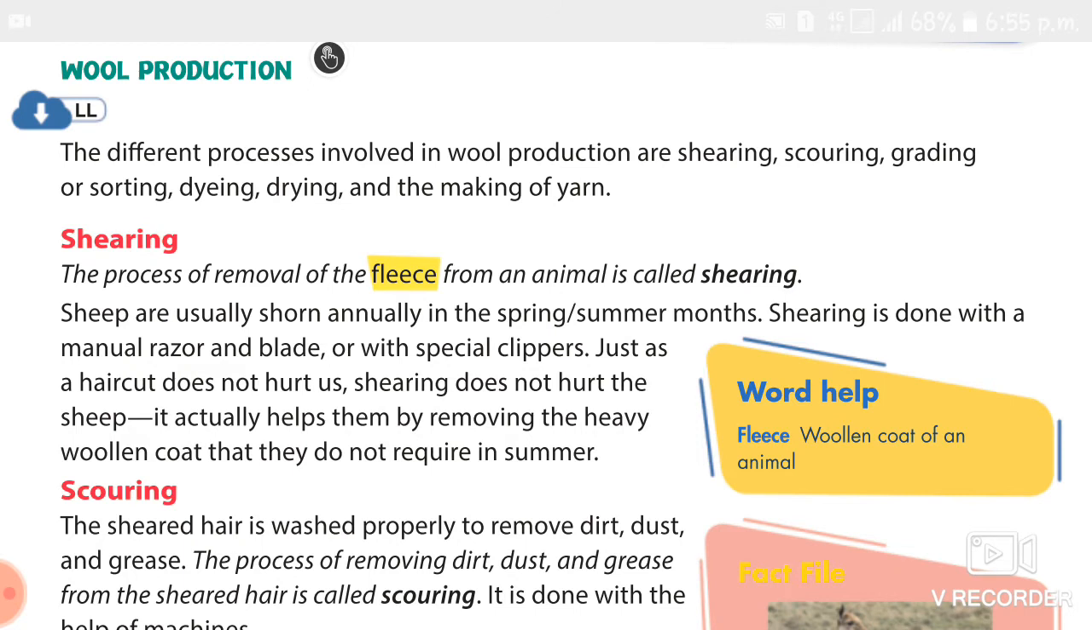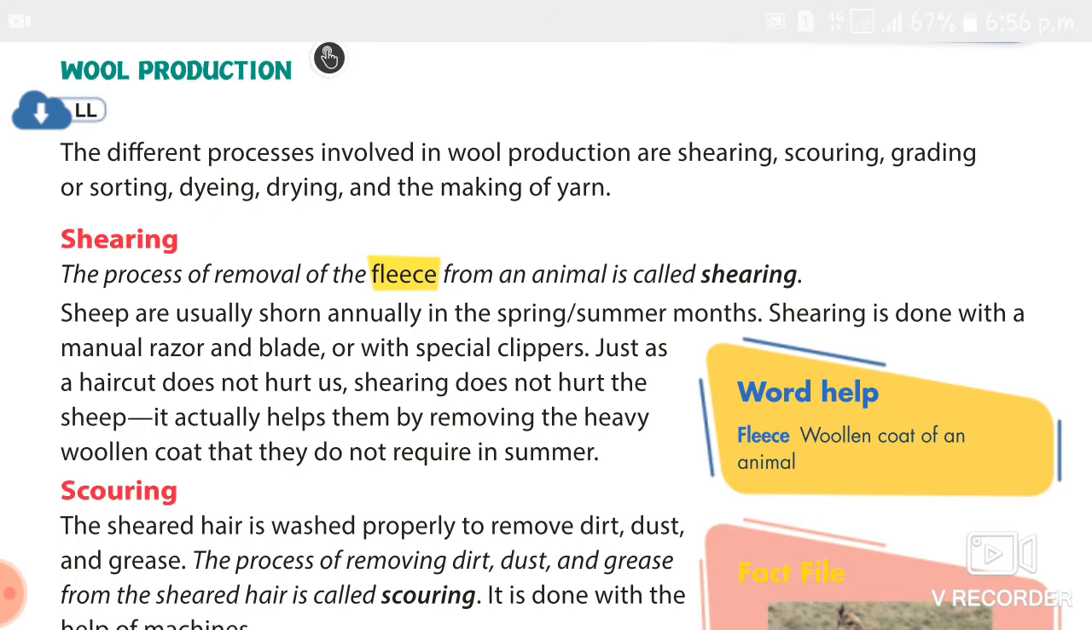So here the fleece or fur is removed from the body by shearing. The shearing is done in summer and springtime, so that the sheep gets its coat back by winter. The fleece or fur is removed from the body by the shearing process, and it is done in summer and springtime, but it will grow back in winter.